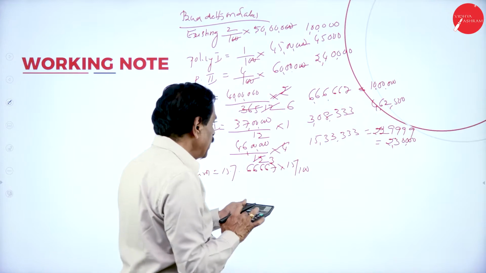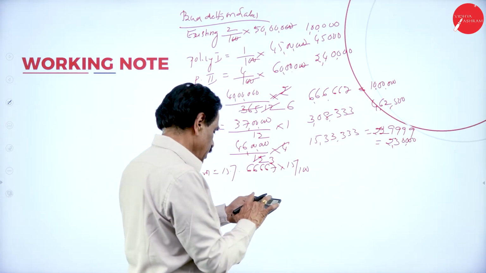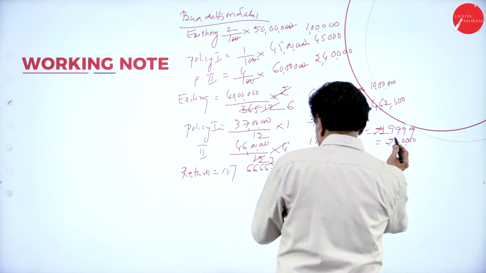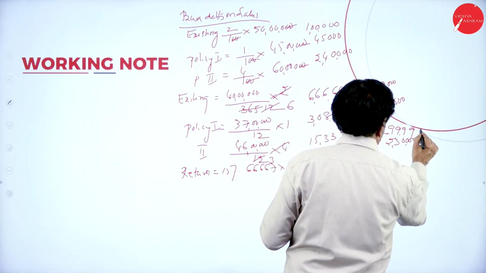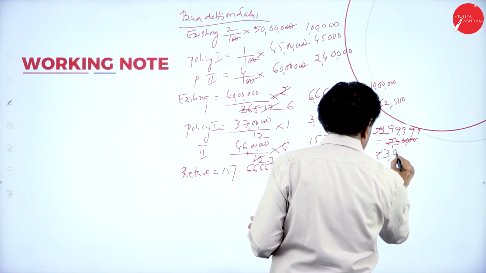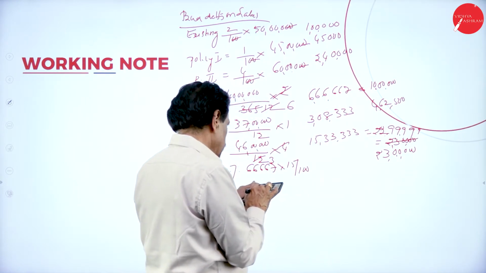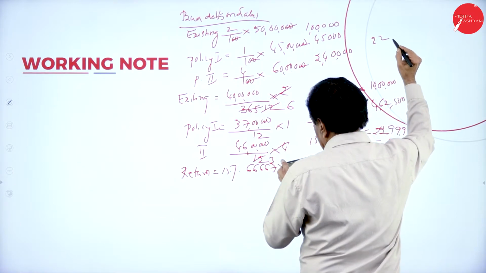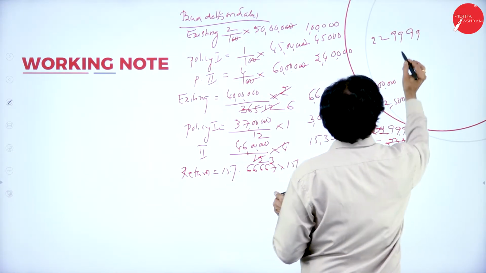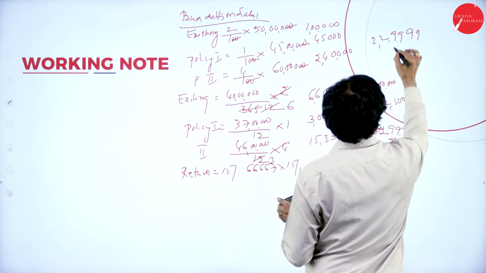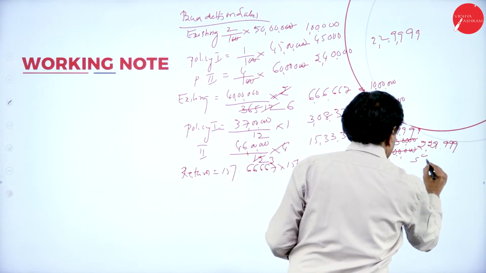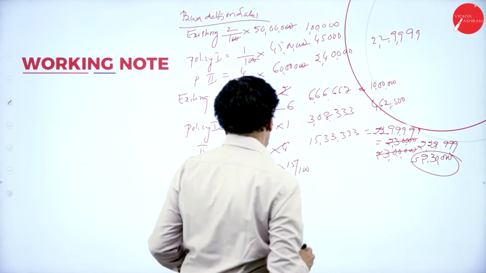This is 15 lakh 33,333 into 15 divided by 100: 2 lakh 99,999, which is nothing but 2 lakh 30,000. This one 2 lakh 30,000.